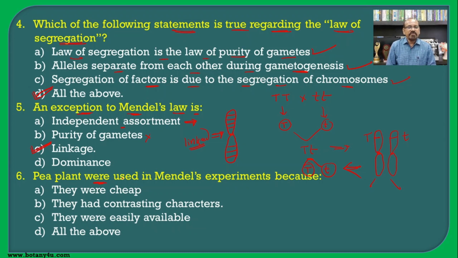Pea plants were used in Mendel's experiment because, why was the pea plant selected by Mendel? There are many characters. So they were cheap? No, it is wrong. Then they had contrasting characters, that is the correct statement. Mendel chose these 7 pairs of contrasting characters to carry out these different experiments. Then they were easily available. This is also not the reason, and hence the correct answer for this question is that they had contrasting pairs of characters.